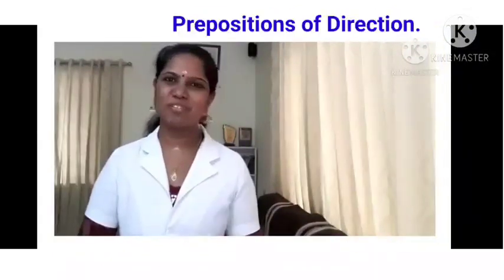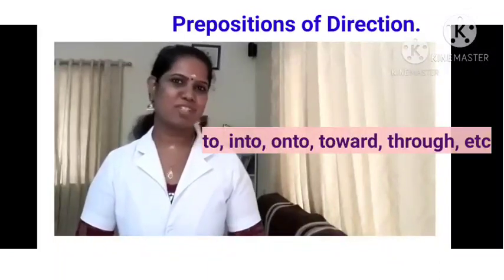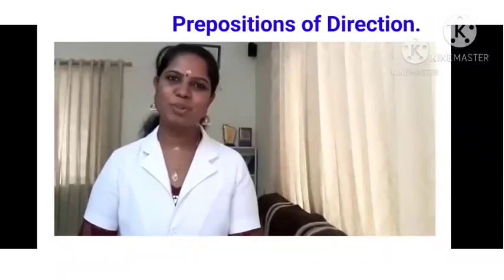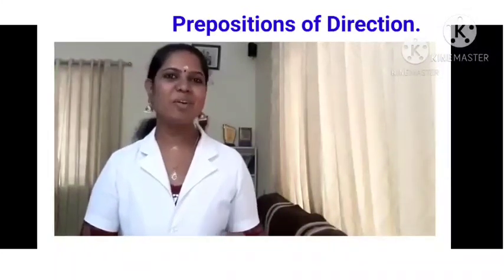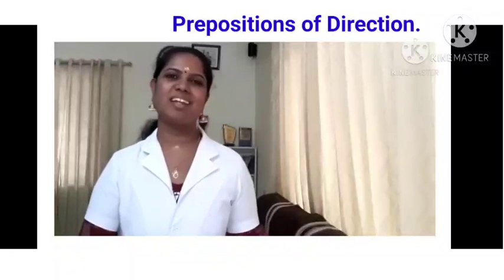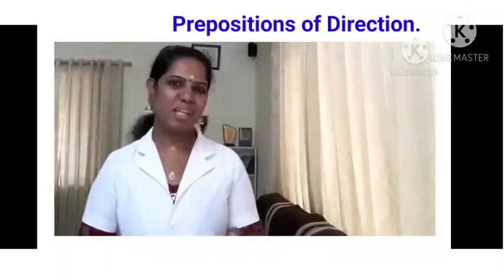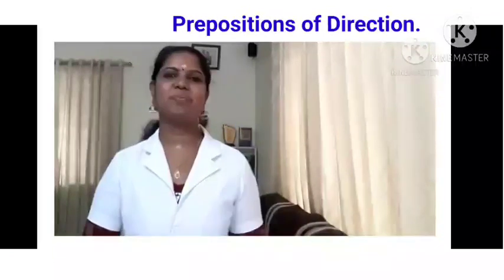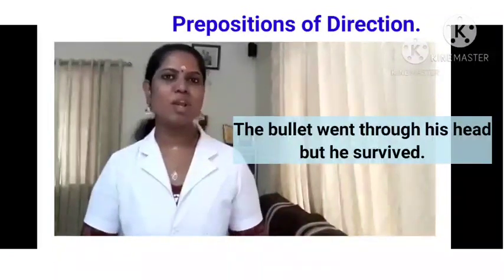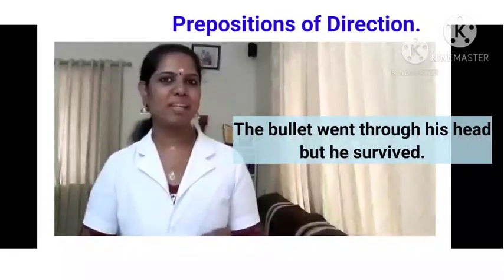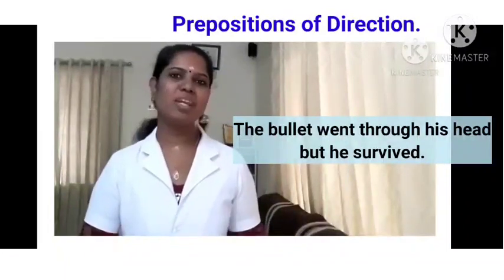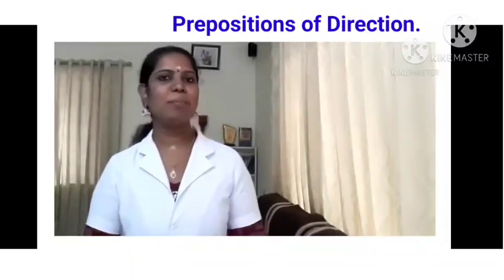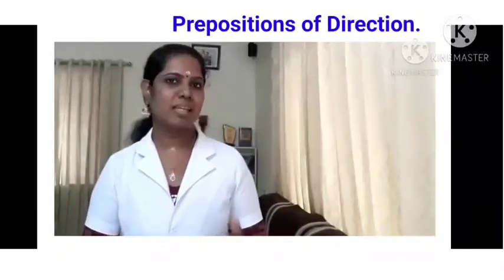Prepositions of direction. The common prepositions of direction are to, into, onto, through, toward. All these are common prepositions of direction, and they denote the movement from one place to another. For example, the bullet went through his head, but he survived. So here we are showing the movement of that bullet. It went through his head, but he survived. Survived means he is still alive.